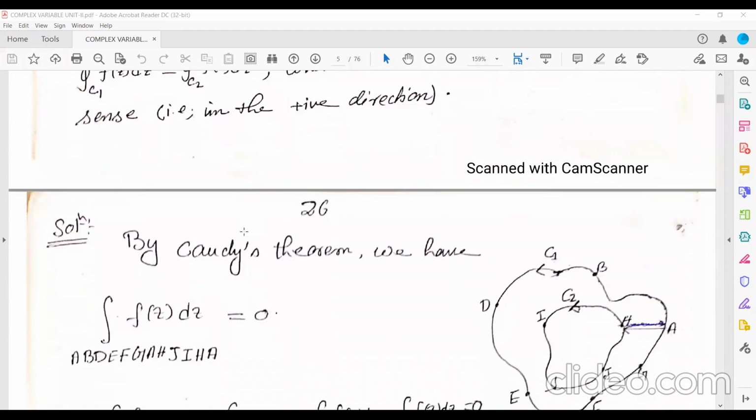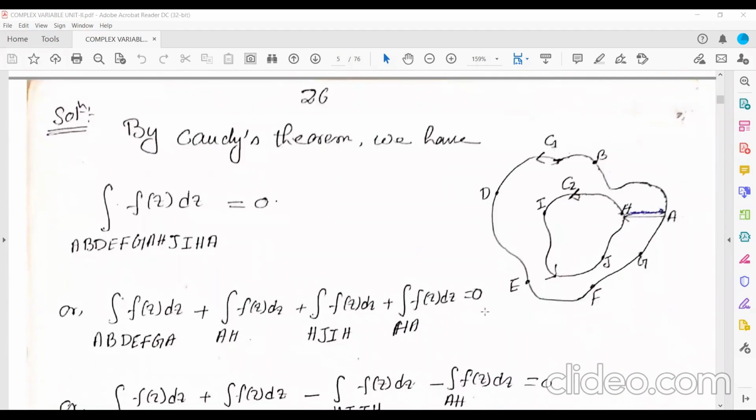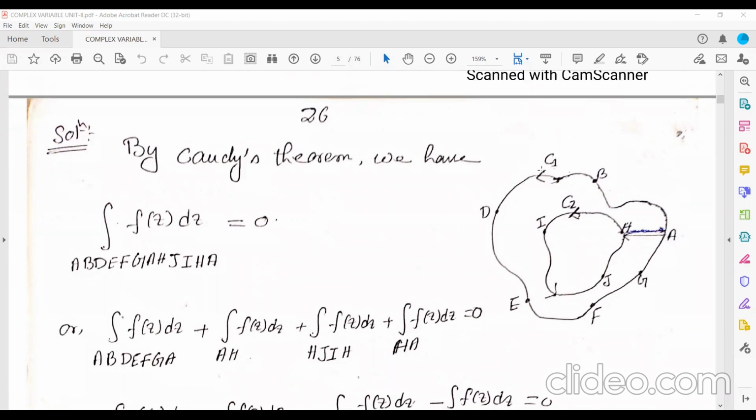Okay, let's see. Now see here. These are the two curves, C1 and C2. This is the region, a doubly connected region. This is C1 and this is C2, and both are traversed in the anti-clockwise direction. So this is C1 in anti-clockwise and this is C2 in anti-clockwise direction.